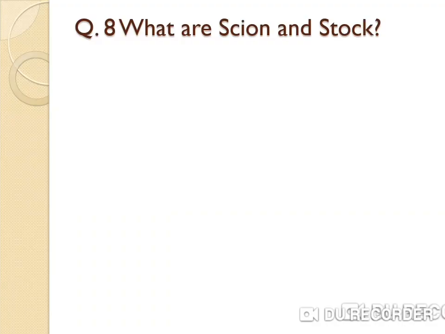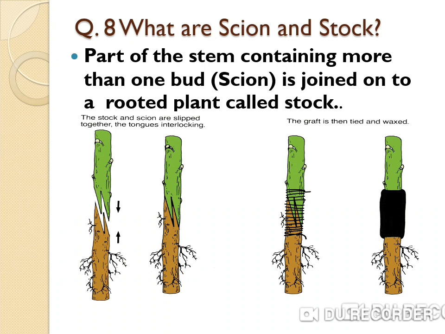Next question, what are scion and stock? A part of the stem containing more than one bud, called the scion, is joined onto a rooted plant called the stock.